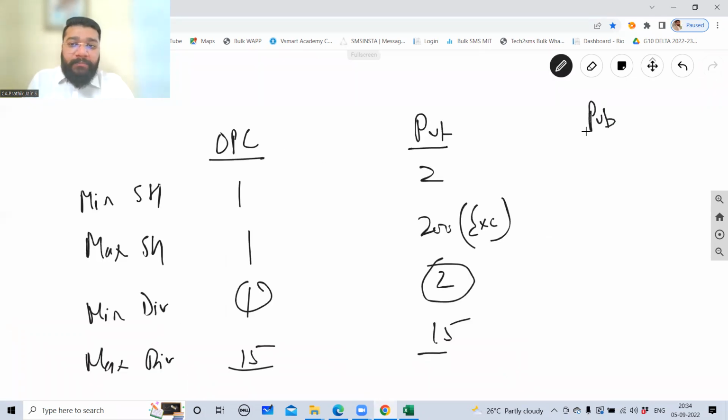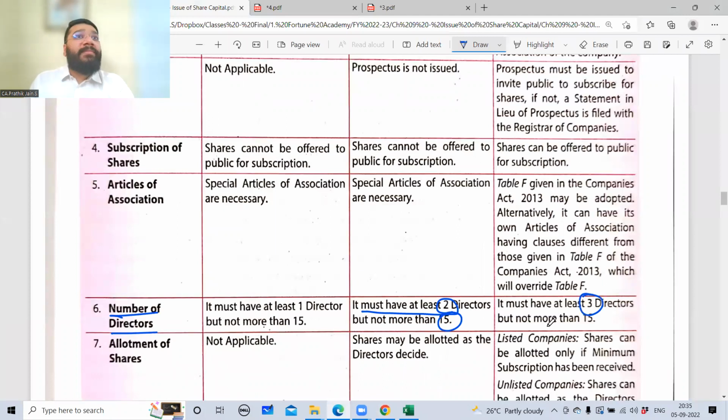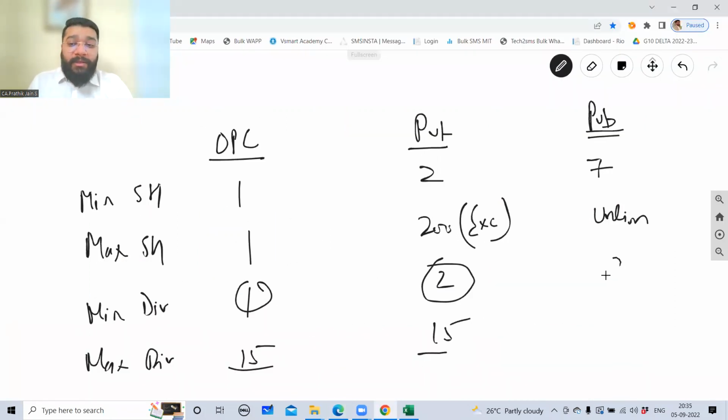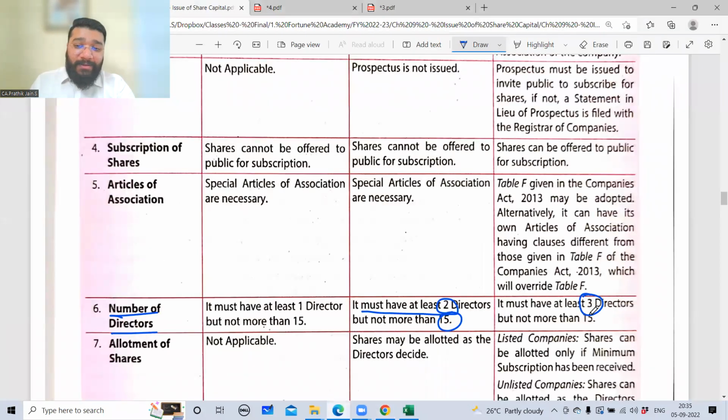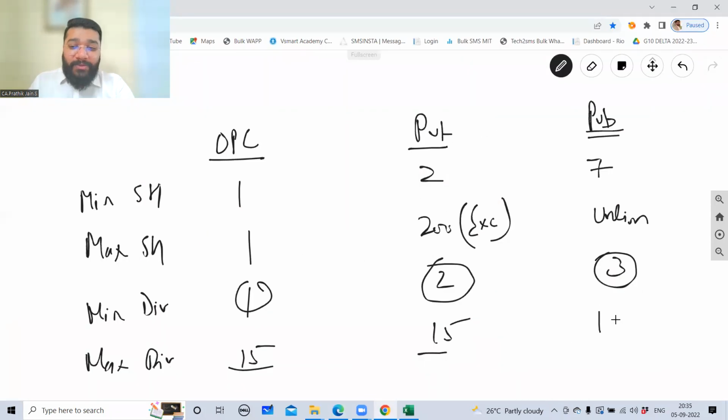Public company. Minimum shareholder is 7. Maximum, unlimited. Director, minimum 3. It is 1, 2, 3, you know such a song. Don't go beyond 3. But not more than 15. So if you see, in all the 3 cases, the upper limit for director is always 15. And minimum is 1, 2, 3. Shareholder is what? Clear with this? 1, 1, 2, 200, 7, unlimited.